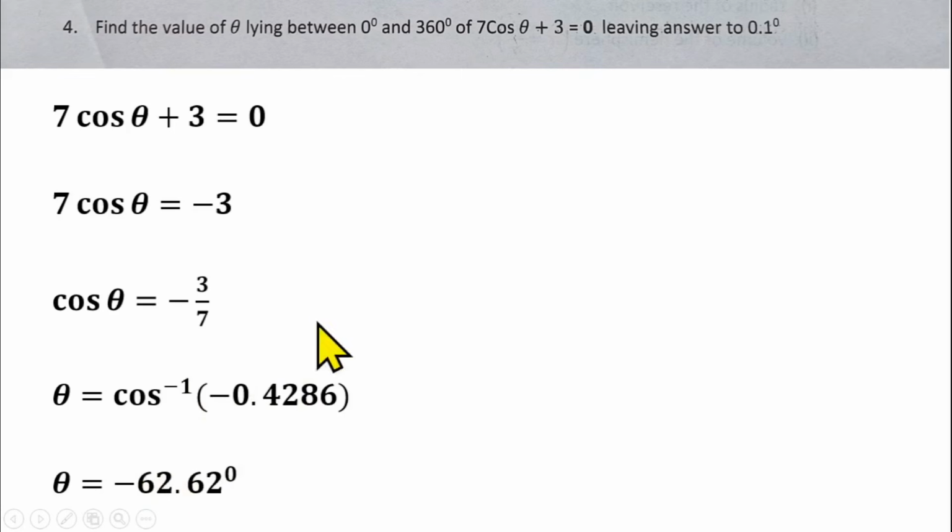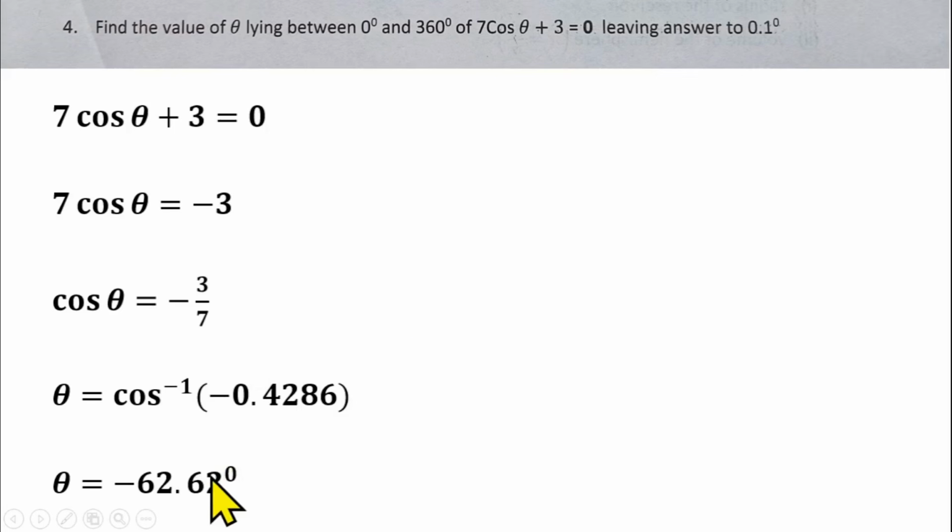So this is not what you're looking for. The angle is going to be a positive angle, and this minus 62.62 degrees is a pointer to what you are looking for. They said that the angle is from 0 degrees to 360 degrees, then you are going to be using your quadrant to be able to find the other angles.